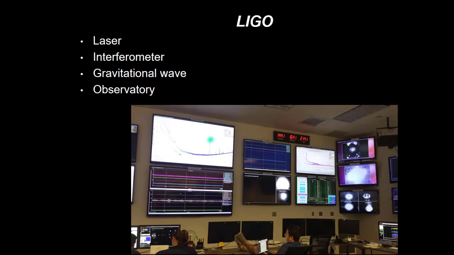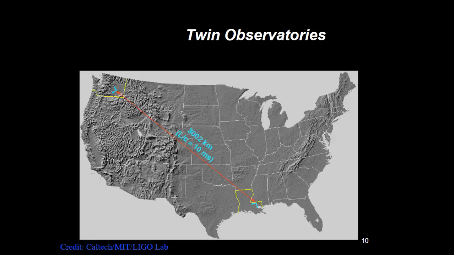So what kind of an instrument can measure to that precision? Enter LIGO. LIGO is the Laser Interferometer Gravitational Wave Observatory. It consists of 2 laser interferometers located thousands of kilometers apart, one in Livingston, Louisiana, and one in Hanford, Washington.